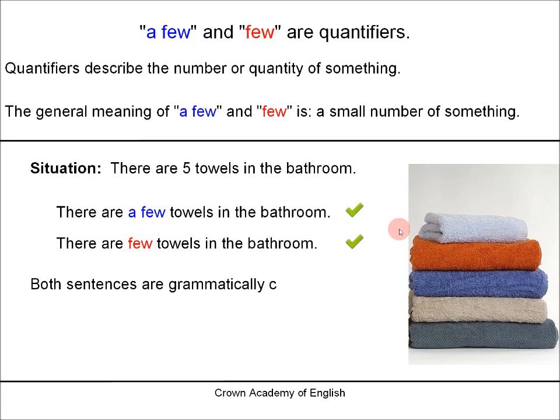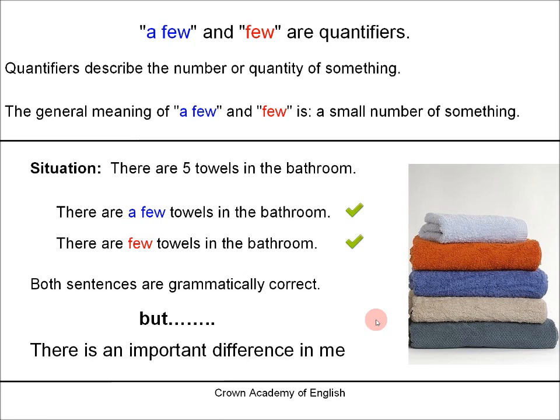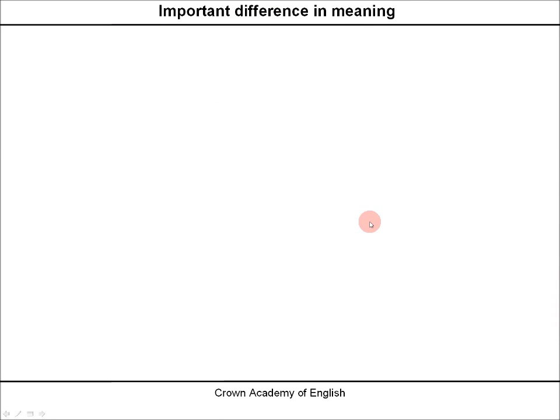So both sentences are grammatically correct, but there is an important difference in meaning. So there is quite a big difference in meaning between these two sentences. So let's look at the difference between a few and few.